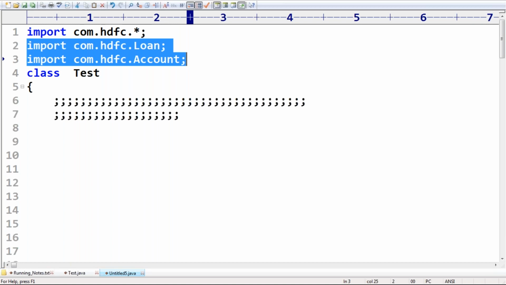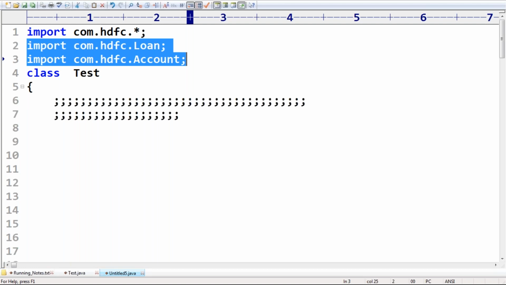We are loading two classes from com.hdfc. What is the first one? Loan class. Second one, account class. That's what you people should be aware of. Readability: just by simply seeing the import statement, oh boss, we are using the loan and account classes from the com.hdfc package.